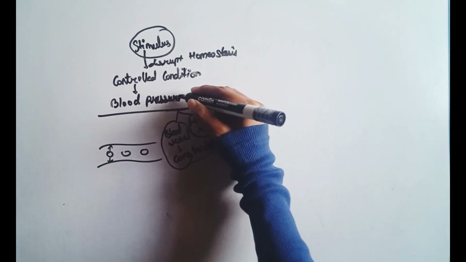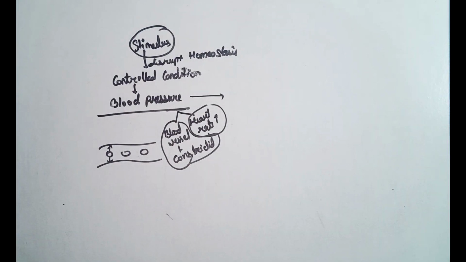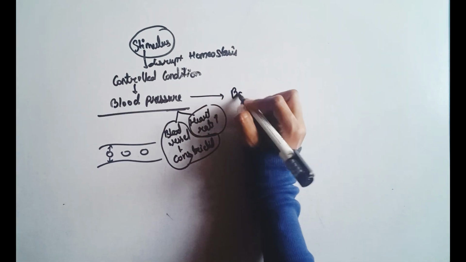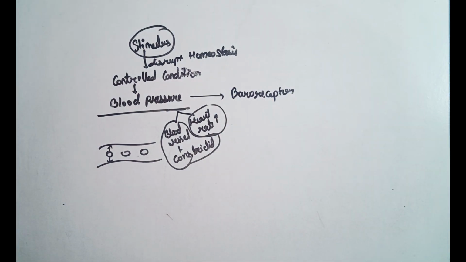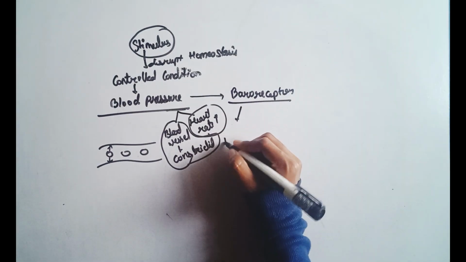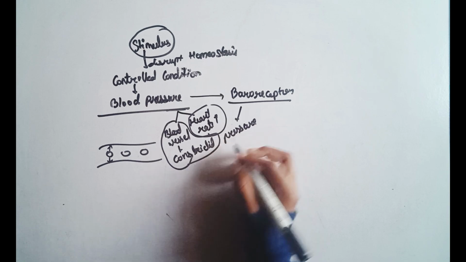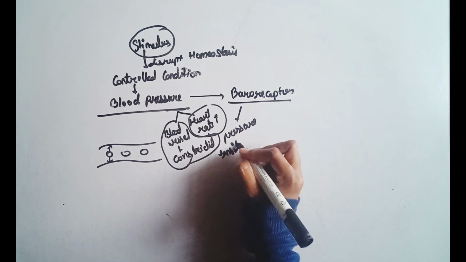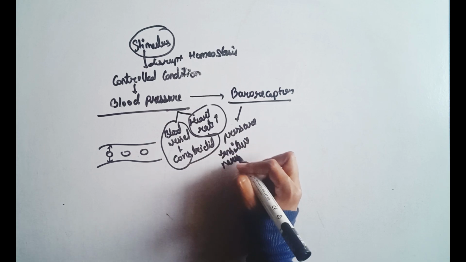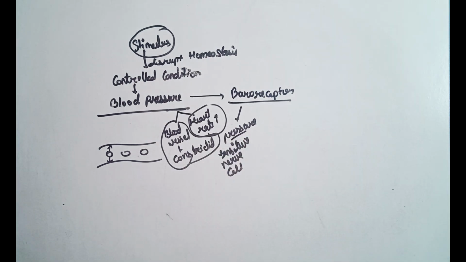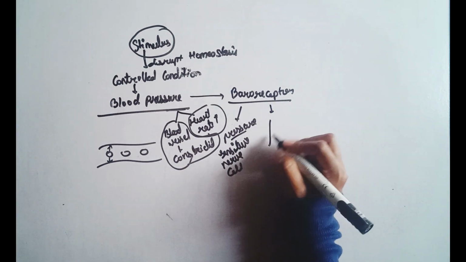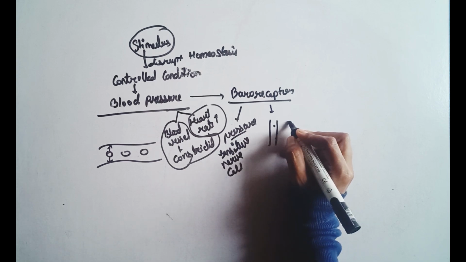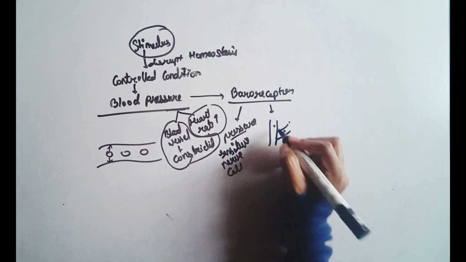There are receptors to sense that blood pressure has increased. Baroreceptors are the receptors that sense the blood pressure if it increases in our body. Baroreceptors are pressure-sensitive nerve cells, and they are present within the blood vessels.